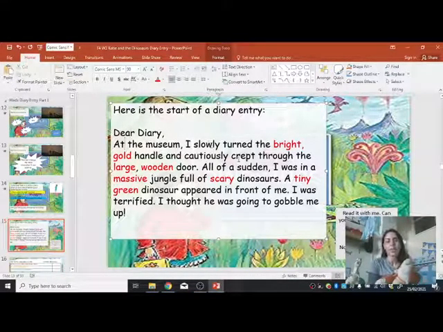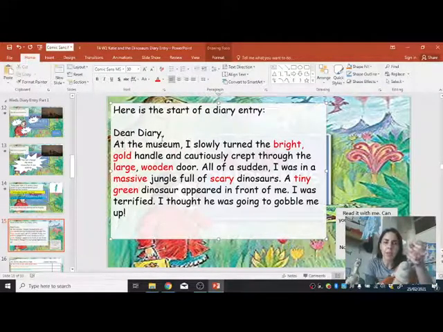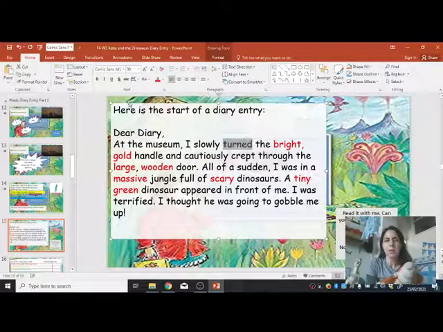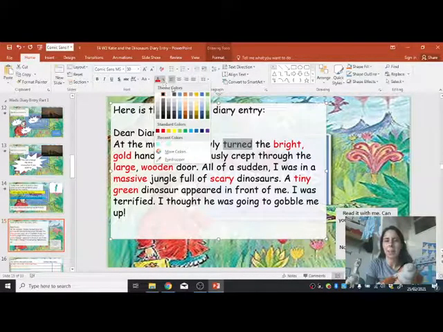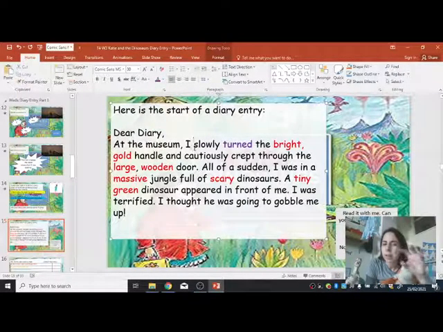Next, we're going to think about the verbs, the doing words, and see if you can spot them with me. So we'll start reading again. Can you read it with me again? Dear diary, at the museum, I slowly turned the bright gold handle. So what did I do to that bright gold handle? That's right, I turned it. And how did I turn that handle? That's right, I slowly turned that handle.